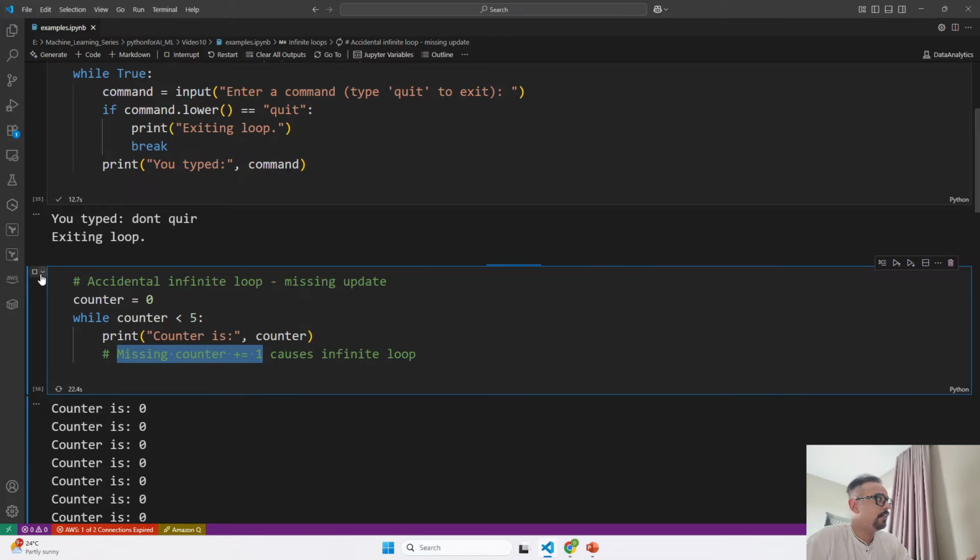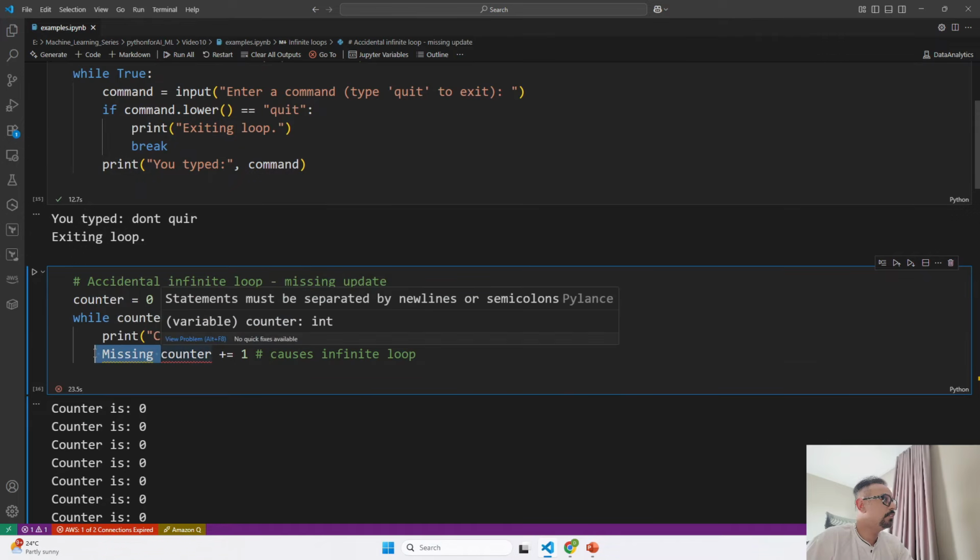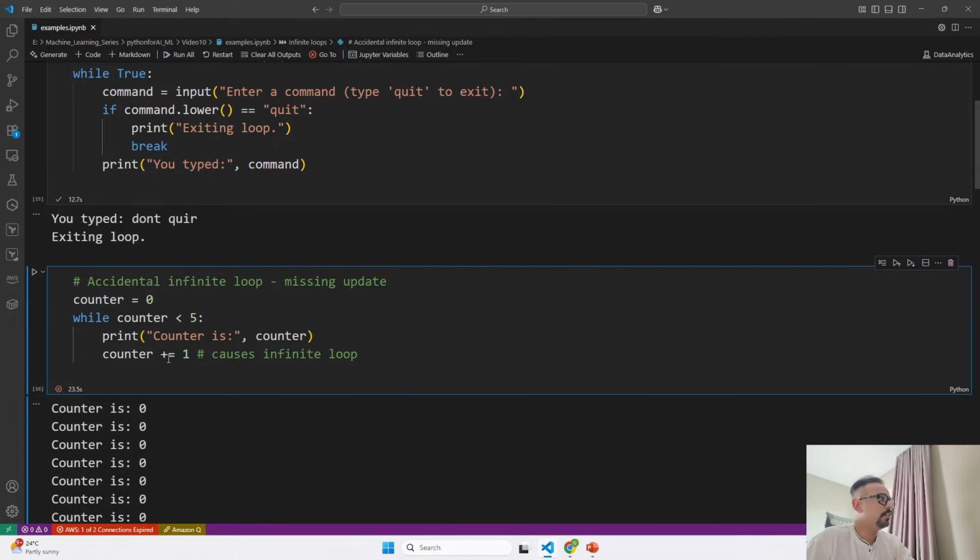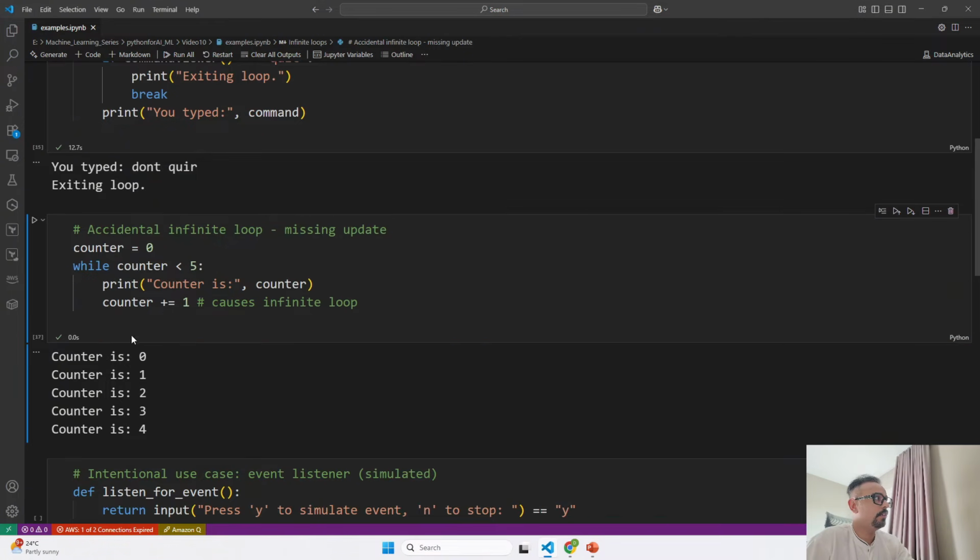If I uncomment it, counter +1, and run it, see, it stops. If again I comment it, this is known as an accidental infinite loop.